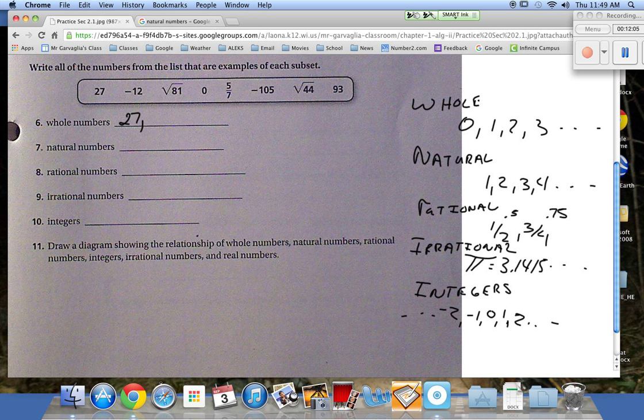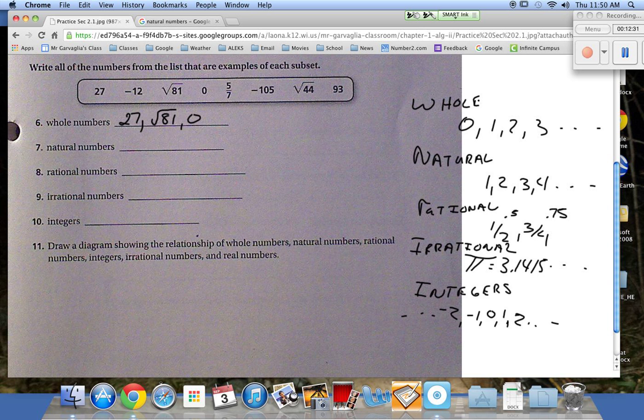Square root of 81 is 9. So -12, is that in there? No. Silly me. Is 0 in there? Yes. Is 5/7 in there? No. -105. Square root of 44.